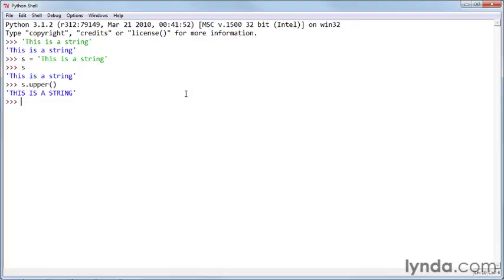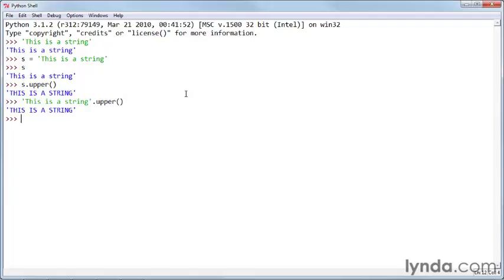And here's the thing that surprises people sometimes: I can do the same thing just on the string. I can say "this is a string", in quotes like that, dot upper, and that will give me the uppercase of this is a string, because the string itself is an object.